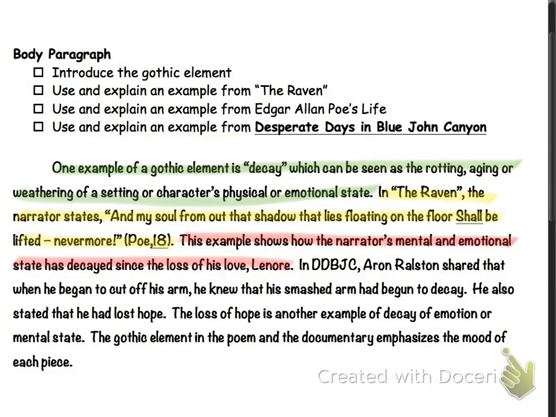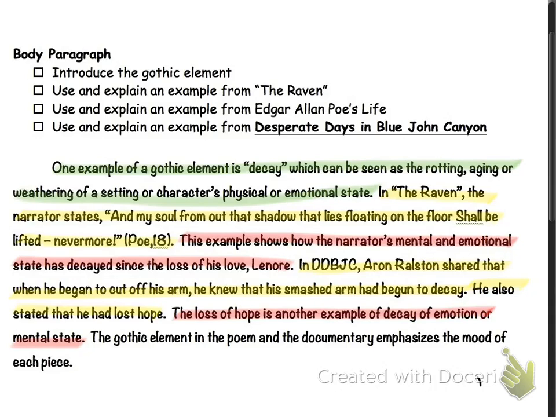The next sentence is another big idea in this paragraph. In Desperate Days in Blue John Canyon, Aaron Ralston shared that when he began to cut off his arm, he knew that his smashed arm had begun to decay. So Aaron Ralston gave us a definite example of physical decay, and he also stated that he had lost hope, which is an example of mental decay or the deterioration of his mental state. And that is an explanation of how the Gothic element functioned in that piece.